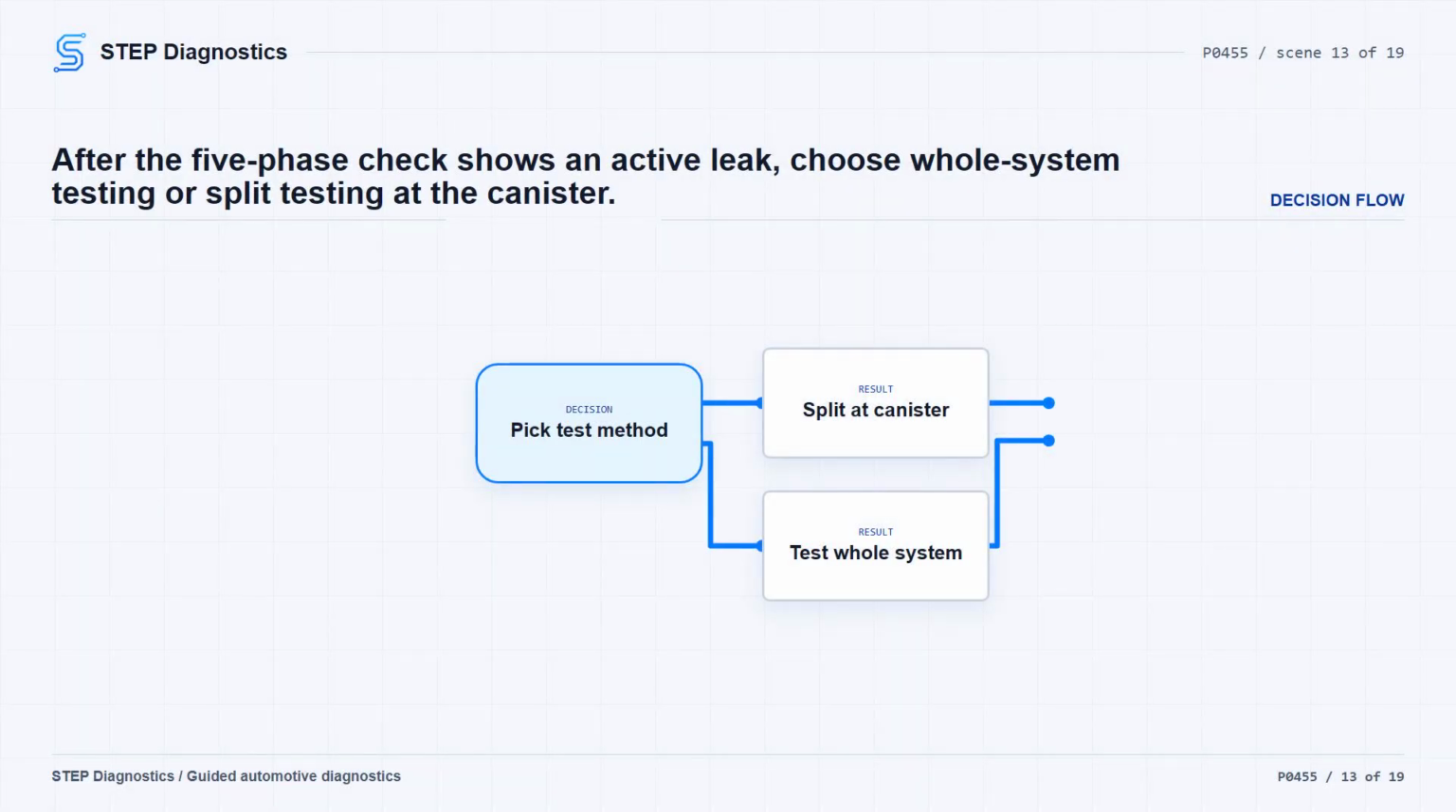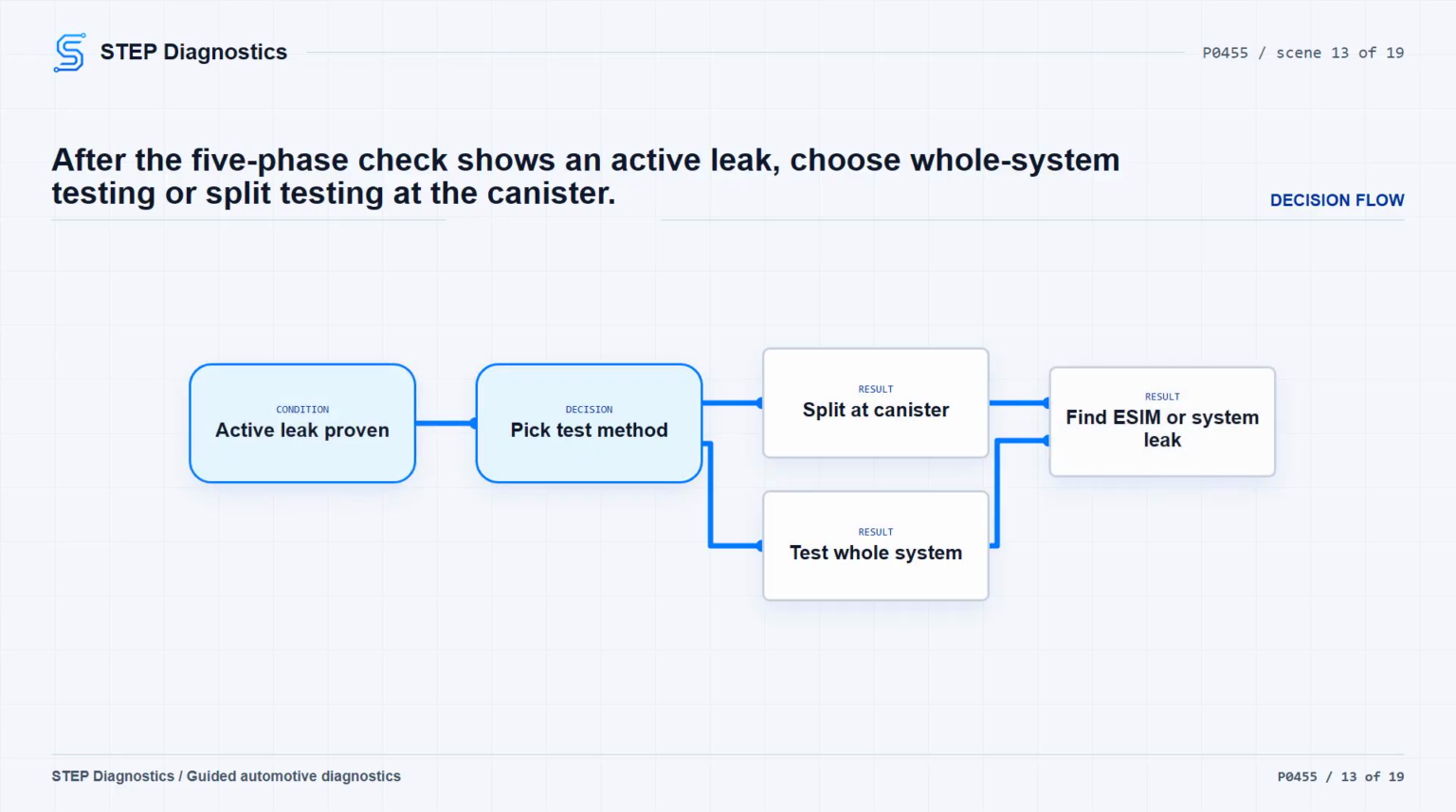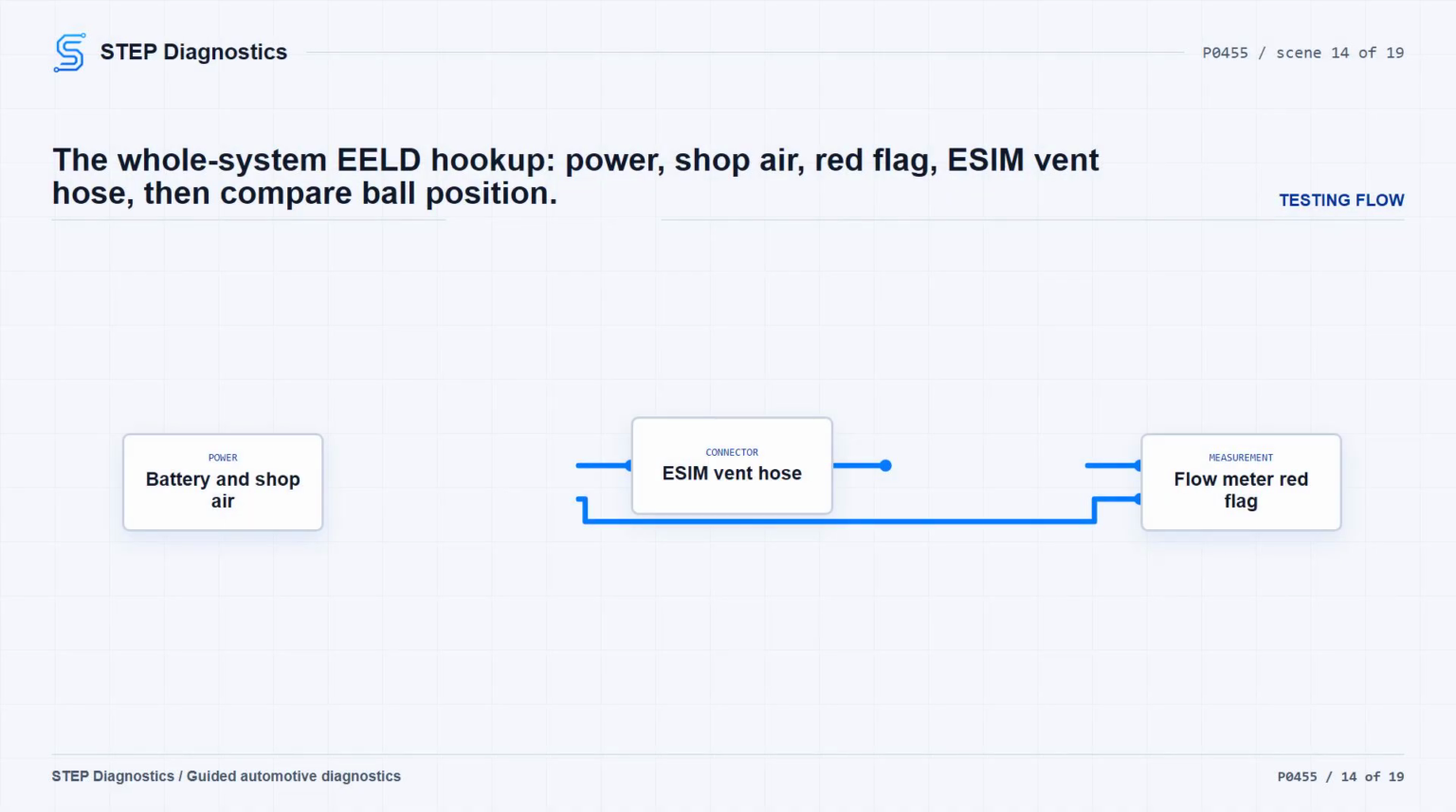Once the manual test points to an active leak, choose how you want to isolate it. You can test the EVAP system as a whole, or you can split the system at the charcoal canister and test the fuel tank side and fresh air side separately. Either way, the goal is to prove whether the leak is inside the ESIM vent valves or somewhere else in the EVAP system. For the whole system test, use kit, yield, and accessory 8400-4C.